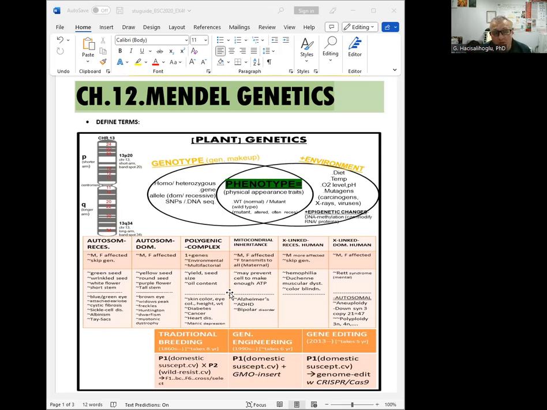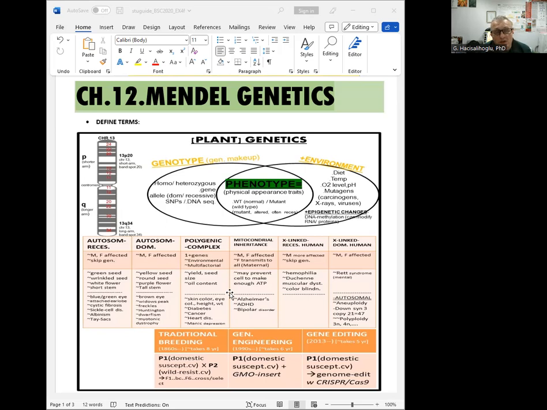And polygenic, which means more than one gene is involved, with some human examples: skin color, eye color, height, weight, diabetes, cancer, heart disease. There is also mitochondrial inheritance, where again both male and female are affected, and females transmit to everyone because it's maternal. Alzheimer's, ADHD, and bipolar disorder are some examples.